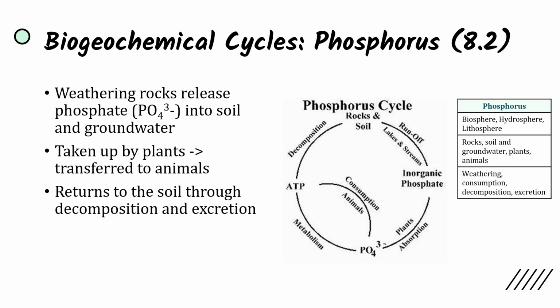Last up is the phosphorus cycle, and so we start with weathering rocks. So rocks that are being targeted by erosion, by weathering, they're being chipped away by the weather, maybe strong winds, maybe strong rain. But weathering rocks are going to release phosphate into the soil and into groundwater. And that's going to be taken up by plants and eventually transferred to animals who eat those plants. And then it'll return to the soil through decomposition and excretion. So when these plants and animals die, they'll be decomposed, phosphorus will be returned, but also excretion. And then what's going to happen is they'll be incorporated back into rocks.